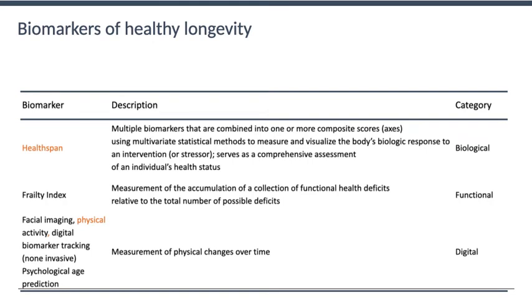Biomarkers of healthy longevity can be divided into three large groups: biological, functional, and digital. Biological reflects the length of a healthy period of life. This includes many different biomarkers that can be combined into separate blocks and analyzed using multivariate statistical methods. They can be used to measure and visualize the body's biological response to treatments and stressors. Functional markers often reflect the risks of senile fragility. Digital markers can be modified and captured using a variety of devices, including health gadgets and face photos.